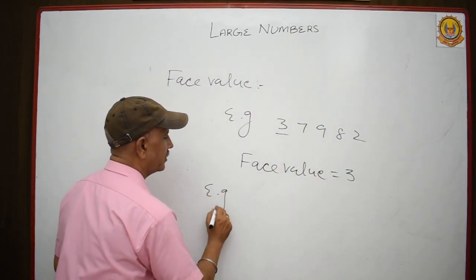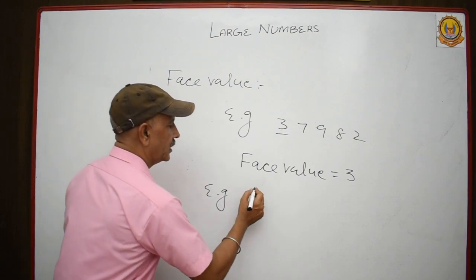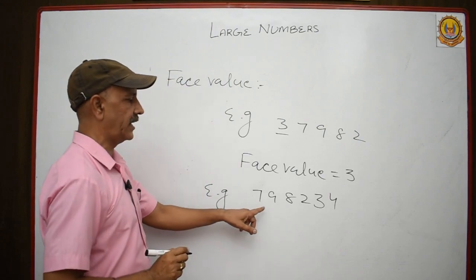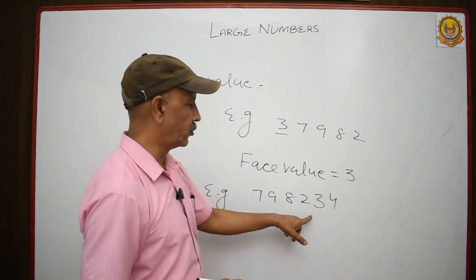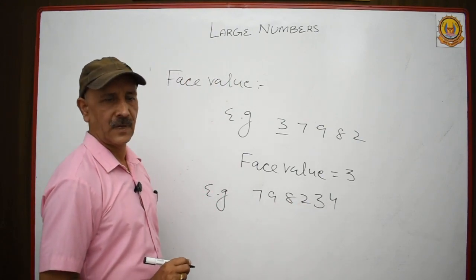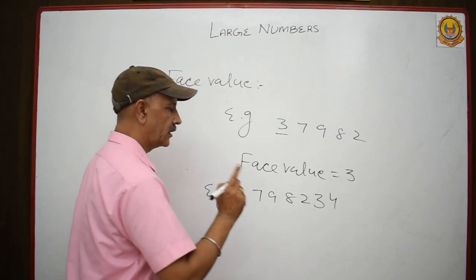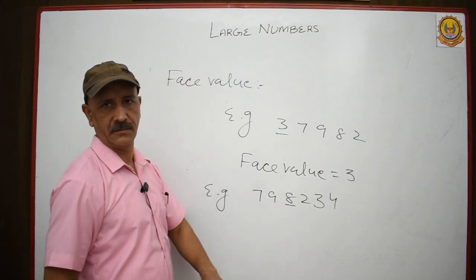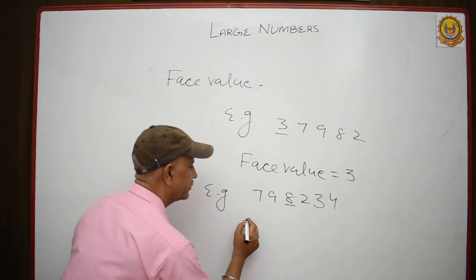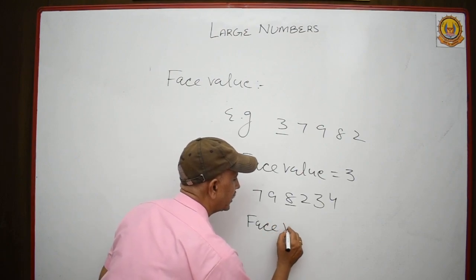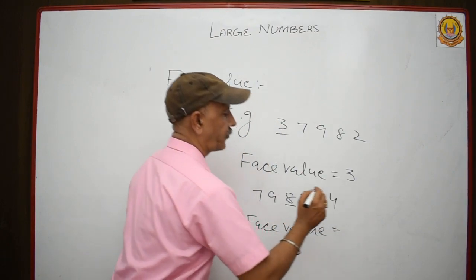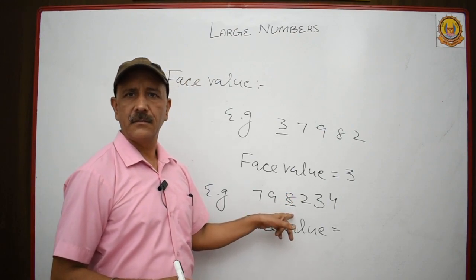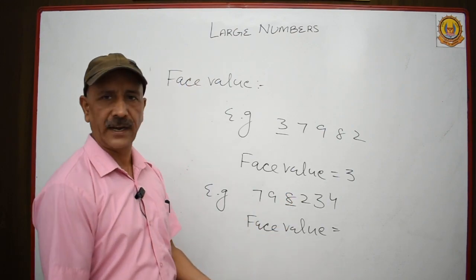One more example about face value. 798234. This is 7,98,234. And you want to find out the face value of this underlined digit. Very simple beta. I told you face value of 8 is itself 8.